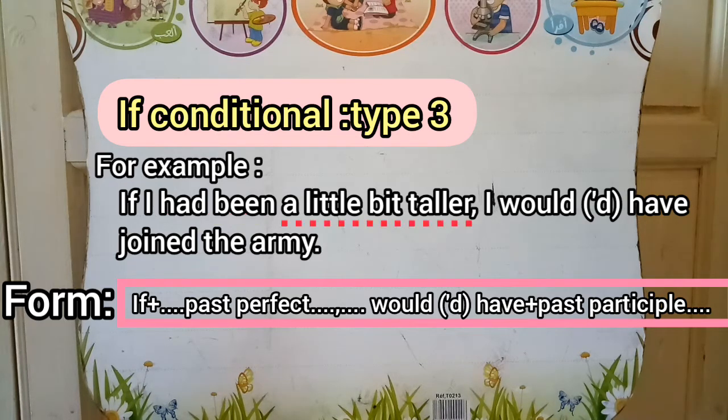In this type we have if plus subject plus past perfect plus the rest of the sentence in the first clause, or in the if clause, and we have subject plus would have plus past participle of the verb plus the rest of the sentence.